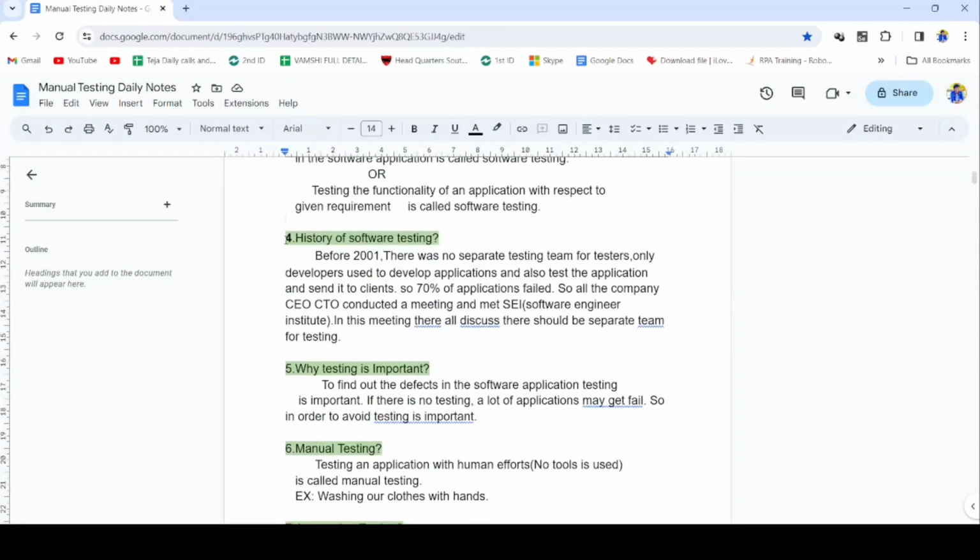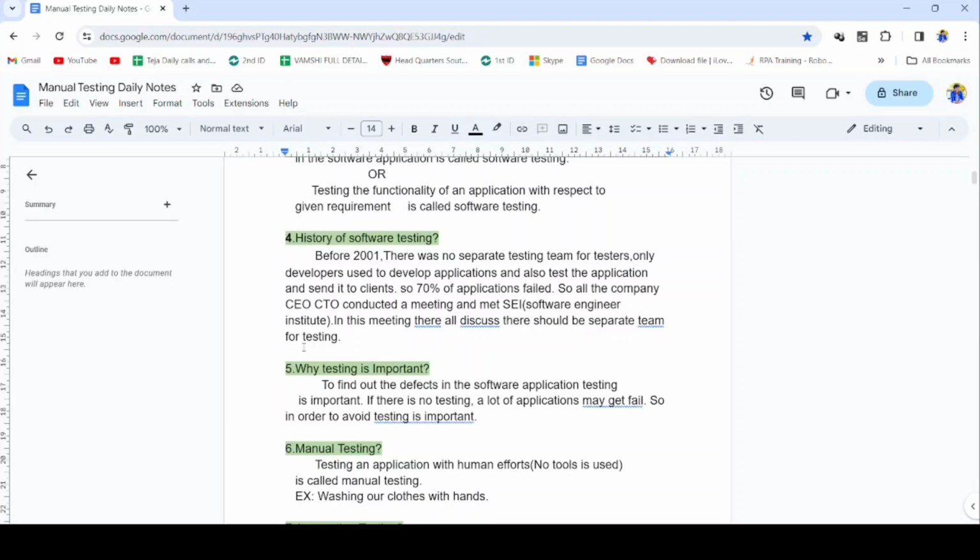Okay. Next, what is the history of software testing? Before 2001, there was no separate testing team. Only developers would develop the application, also test the application and send it to clients. So here only one person was doing two jobs: developing the application and testing the application.